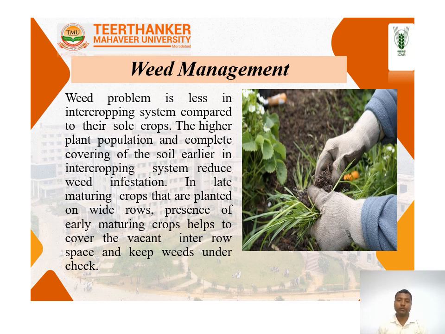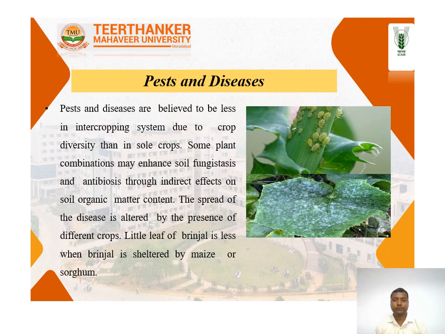In a sole crop, a lot of weeds will come, but in intercropping, not many weeds will come. The higher plant population and complete cover over the soil in the intercropping system reduce the weed infestation. In late maturing crops planted on wide rows, the early maturing crop helps to cover the vacant inter space and keeps the weeds under shade. Means in intercropping, a lot of weeds will not come, so there is less requirement of herbicides for controlling the weeds.